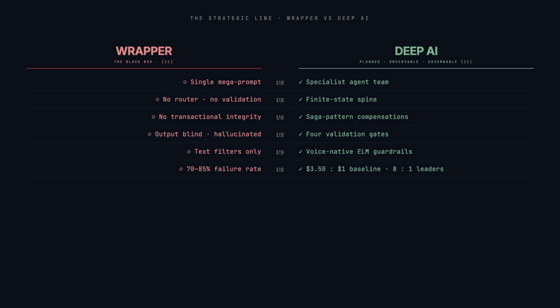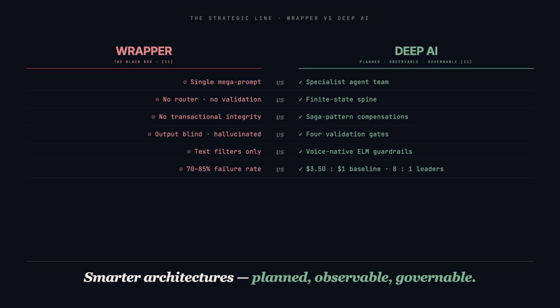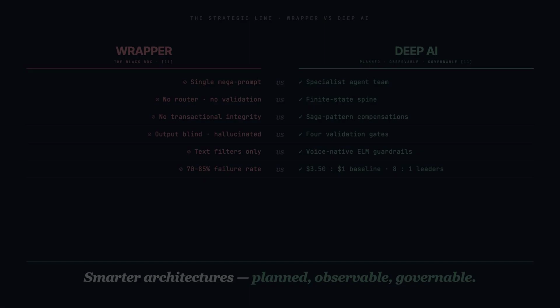It is the baseline requirement for trust, safety, and scalability. The future of AI is not found in bigger models. It is found in smarter architectures, systems that are planned, observable, and governable. 2 million successful orders mean nothing if a single prank can force a strategic retreat.